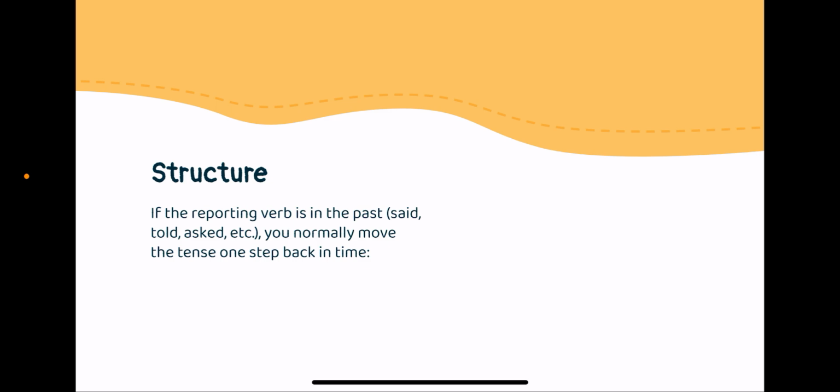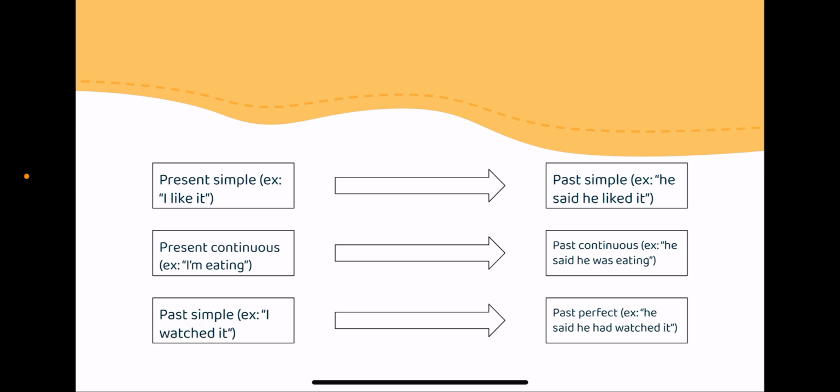So when you're using reported speech, you need to follow a structure. If the reporting verb is in the past, like said, told, asked, you normally move the tense one step back in time. Let's see it. If it's present simple, for example, I like it, when you're reporting it, you say, he said he liked it. So you can see that it becomes past simple.